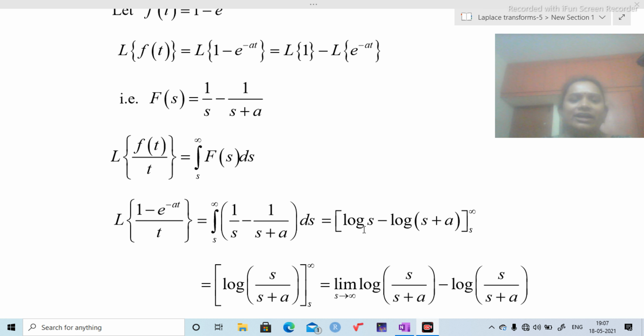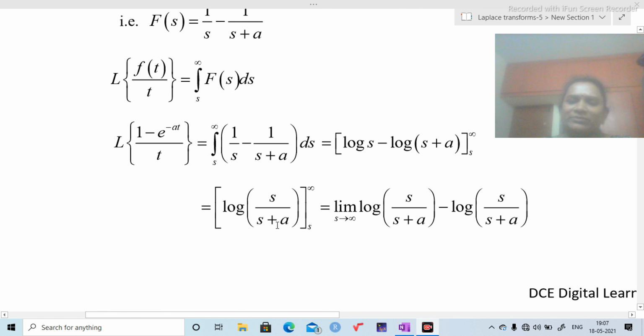Already we know that log a minus log b is log of a by b. By using that formula, I am going to write this as log of s by s plus a. Here the limits are s to infinity. These are the limits of s only. So first I am going to substitute the upper limit in the place of s, that is limit s tends to infinity of log of s by s plus a. Next I am going to substitute the lower limit, that is s, in the place of s itself. That's why I am going to get the same expression here, log of s by s plus a.